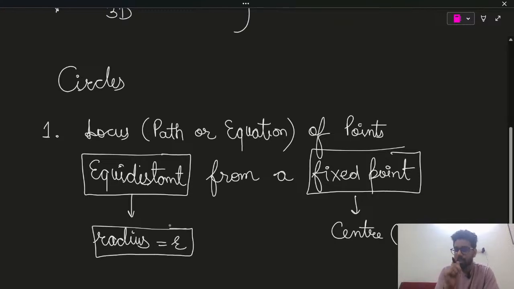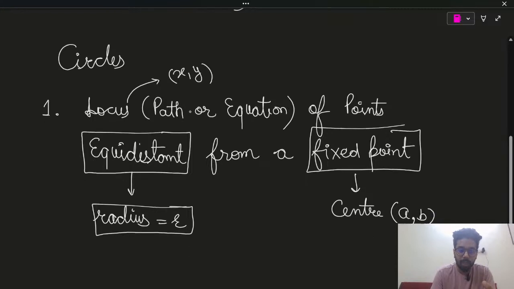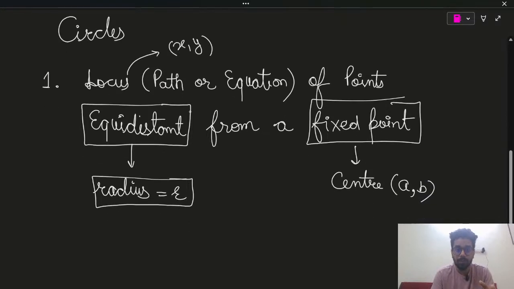Now, since we are talking about the distance, keep in mind, whenever in this chapter or any conic section part, you come across the word locus, assume that point locus as x comma y. So guys, this approach which I am going to write right now is going to be very useful for you.